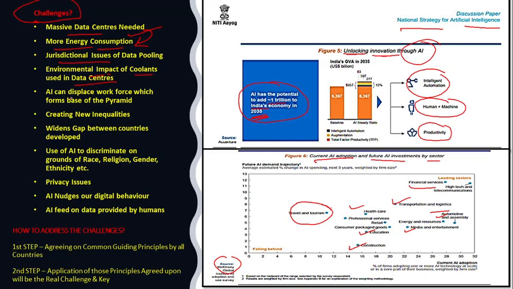Another thing is that there's a danger that AI will replace the workforce, the majority of the workforce, which itself forms the basis of the pyramid. Technology was developed by humans. Now let's imagine a situation where our futuristic technology replaces the human resources.